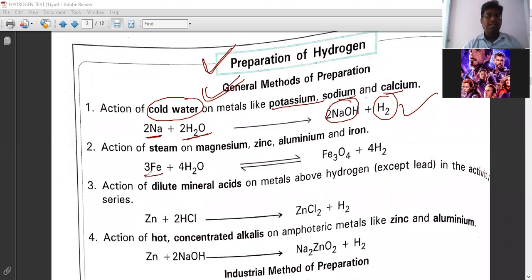Now I will put some atoms of iron on the water molecules. So it will form ferrous oxide and hydrogen gas. Okay. So look at the first reaction. When I put sodium, we get hydrogen gas. When we are putting potassium now in water, so you will get potassium hydroxide, that is KOH, plus hydrogen gas, right?